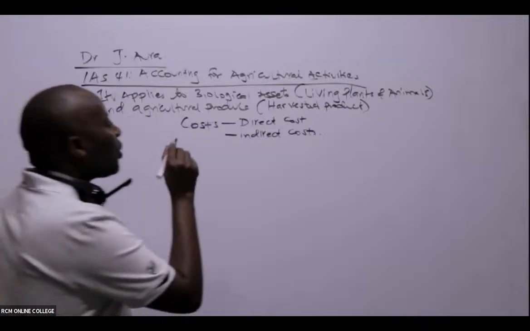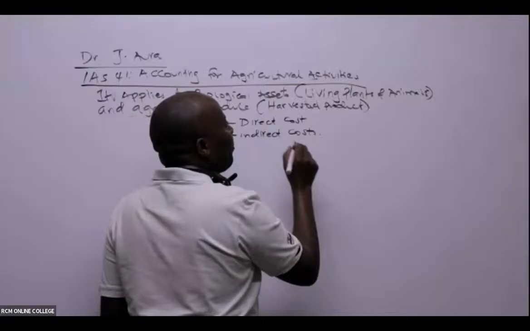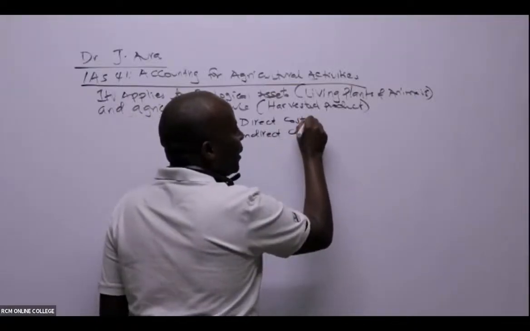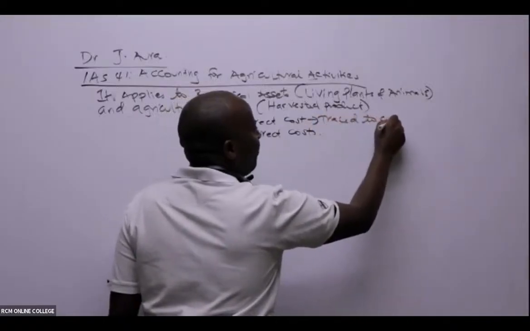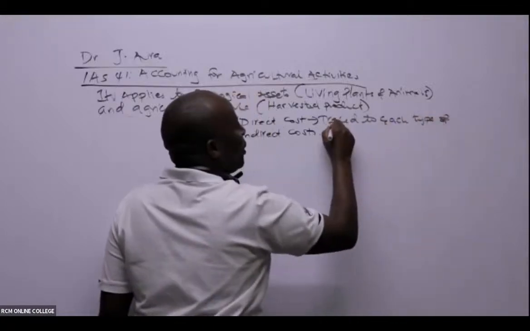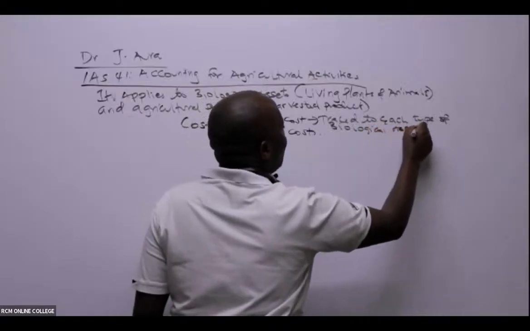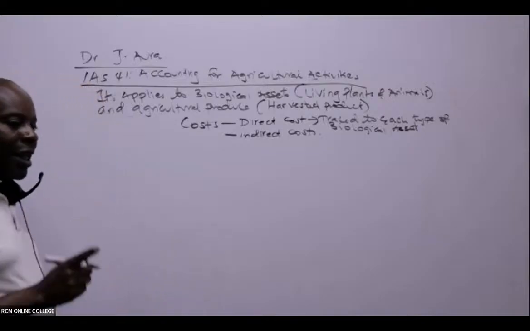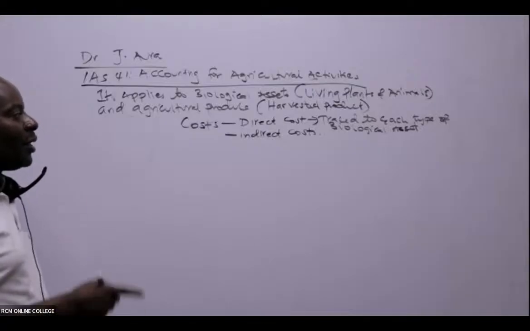These direct costs are, as the name suggests, attributable to each type of biological asset. In this case they can be traced to each type of biological asset. So it is all about traceability. Are we able to trace this cost to a biological asset? If yes, then it's called direct.